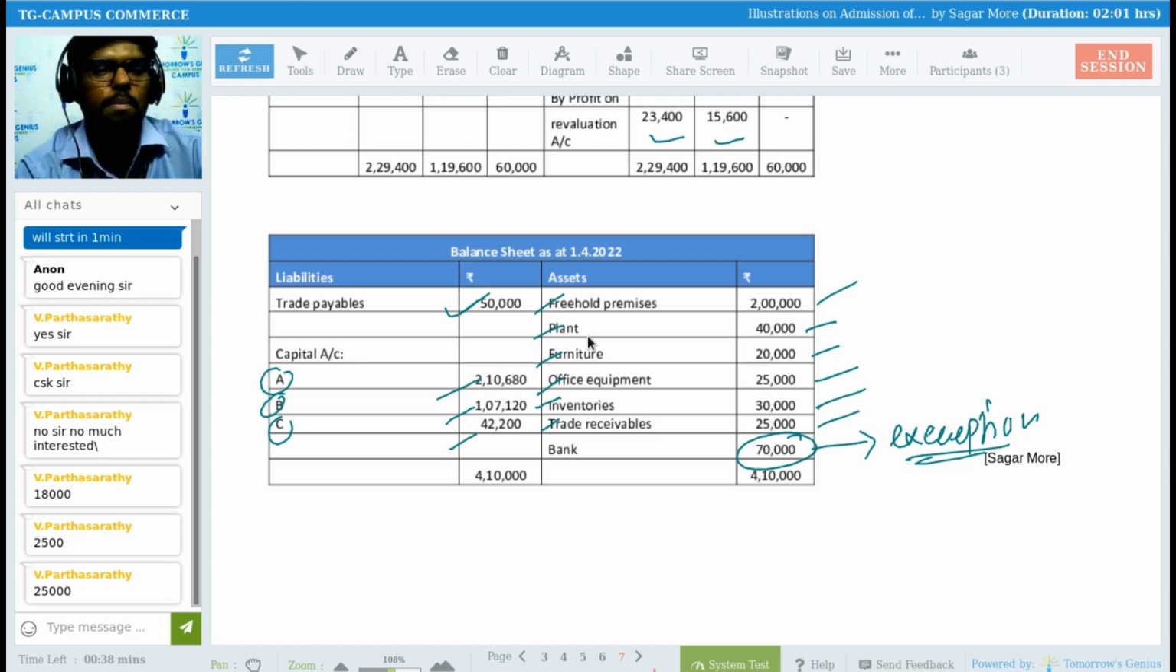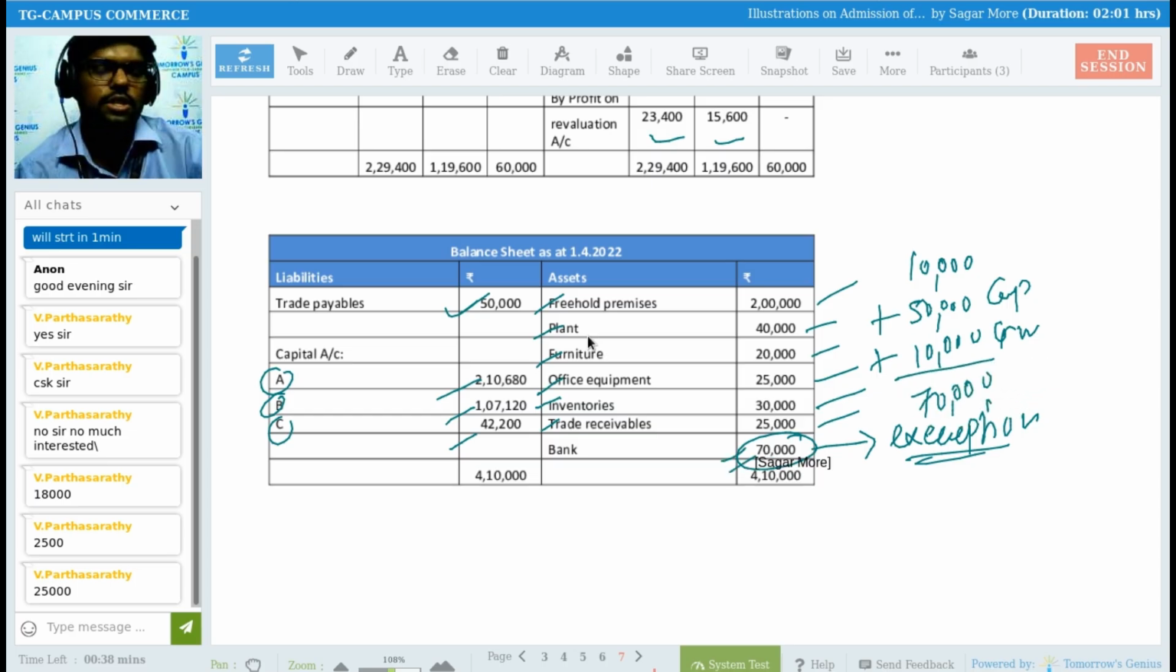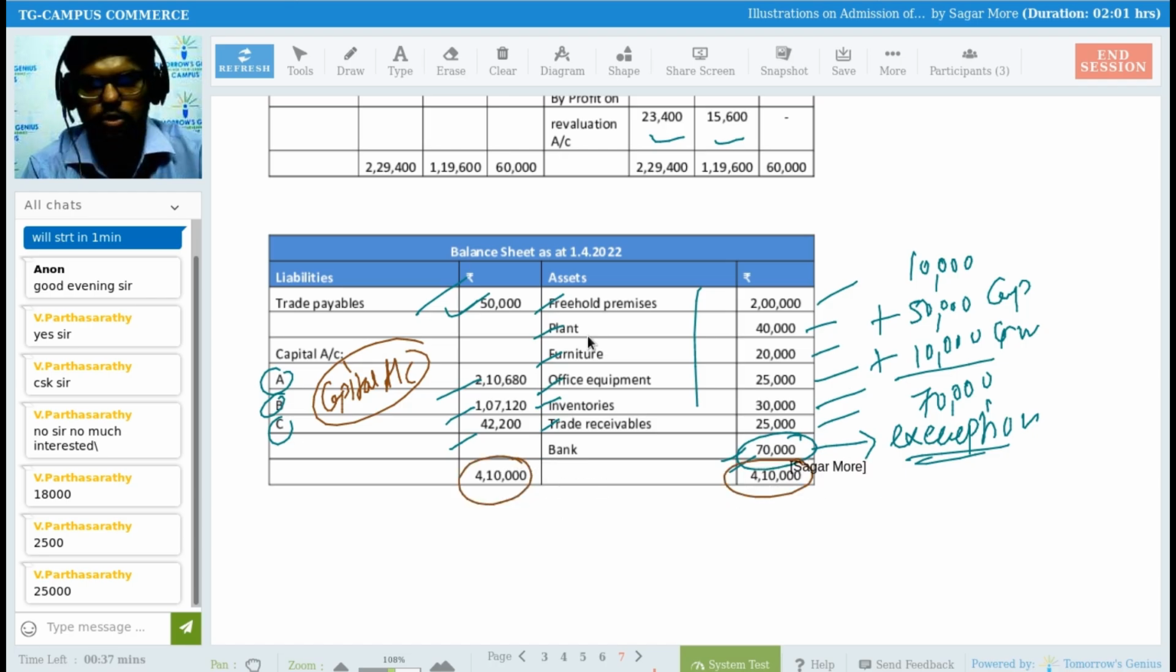Bank balance, you have to write down the current bank balance. So the opening bank balance was how much? 10,000, right? Then the partner brought in 50,000 rupees of capital into the business. So 50,000 we have added, and then we added 10,000 rupees for goodwill. So the total is 70,000. That is the current bank balance we have to write down. Apart from that, the rest of the assets and liabilities we have to write down at book value only, right? And this capital balance we find from the capital account. And after closing this, you will get the balance sheet tallied at rupees 4,10,000 and 4,10,000.